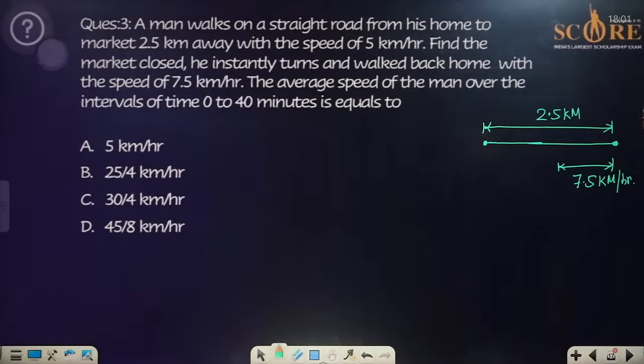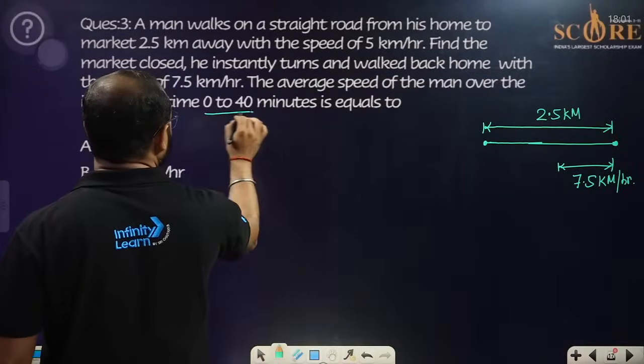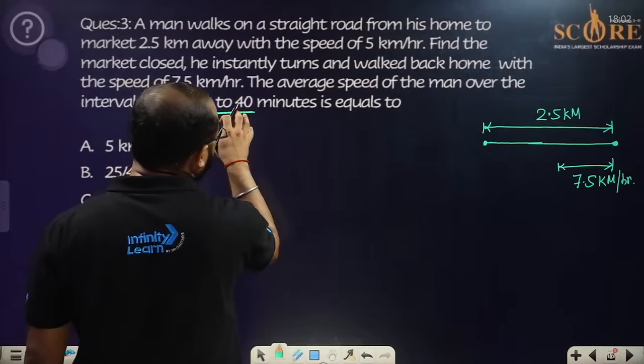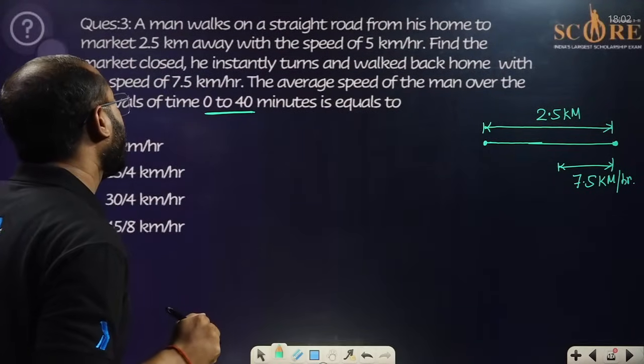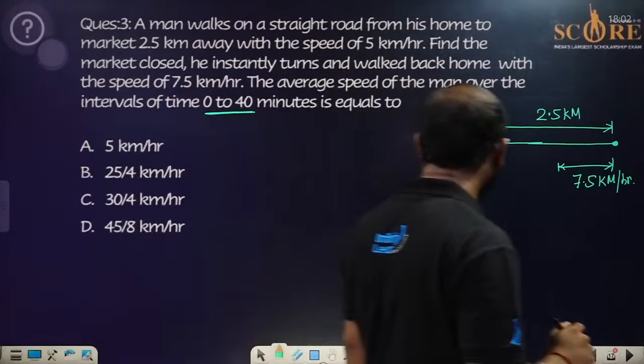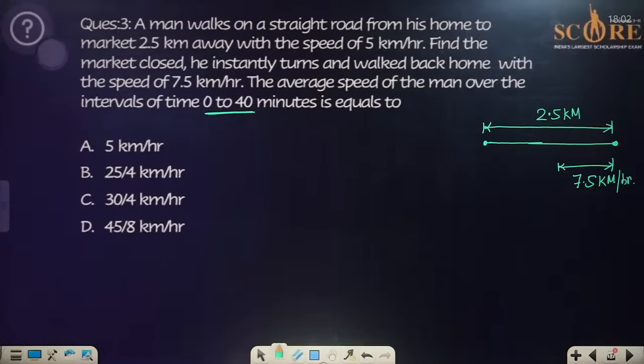What we have to find out is the average speed. The time interval is between 0 to 40 minutes. Why is this value given to us? We have to find out the value according to this particular time only. Where was the body, and what was the speed of that particular body according to this particular time? This is what we have to find.